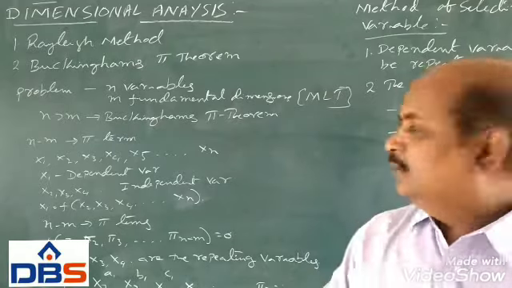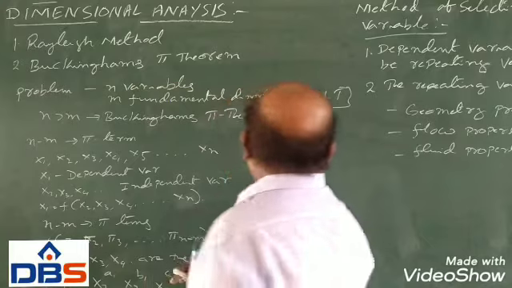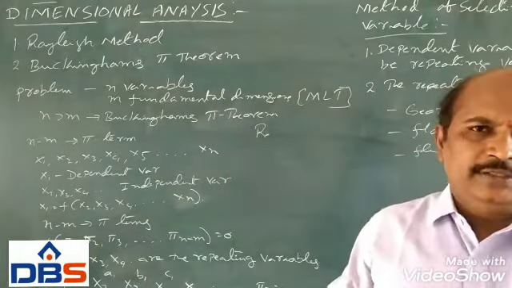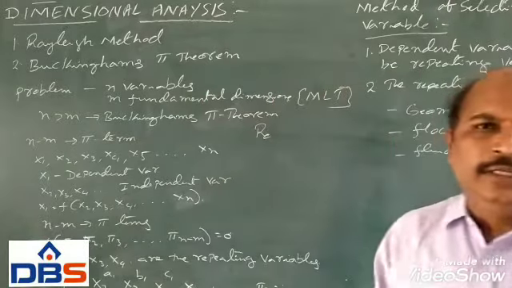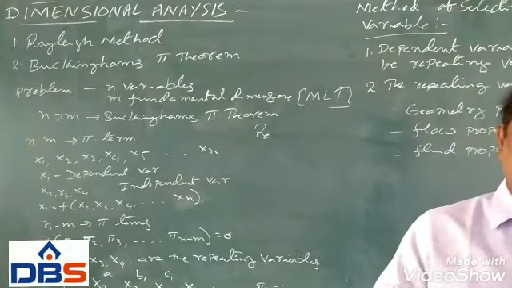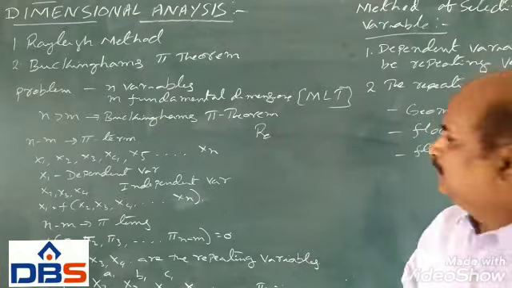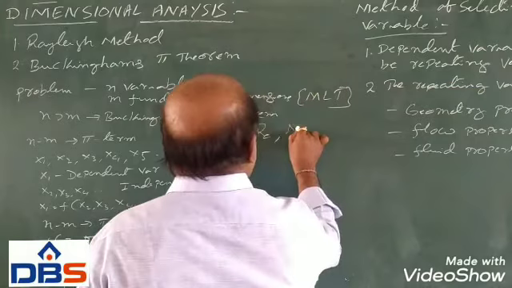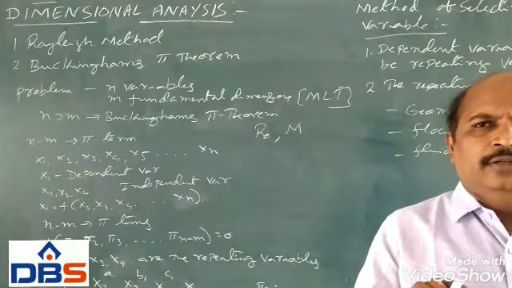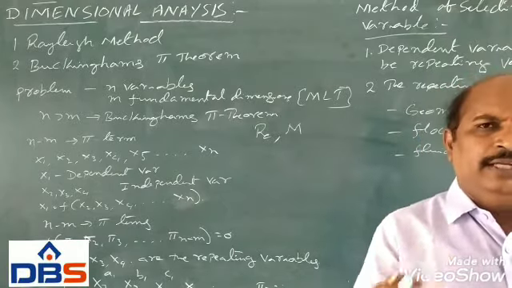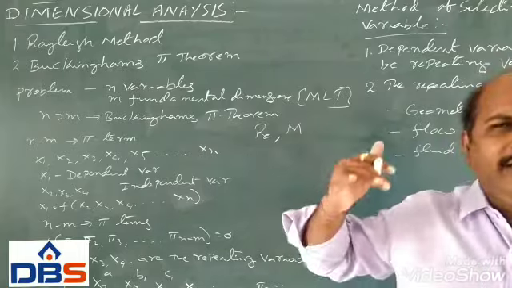For example, the Reynolds number. The Reynolds number doesn't have any units. It is just a number, but it represents a flow property. Similarly, the Mach number also doesn't have any unit, but even though it is a number, it represents the velocity. Like this, there are so many.